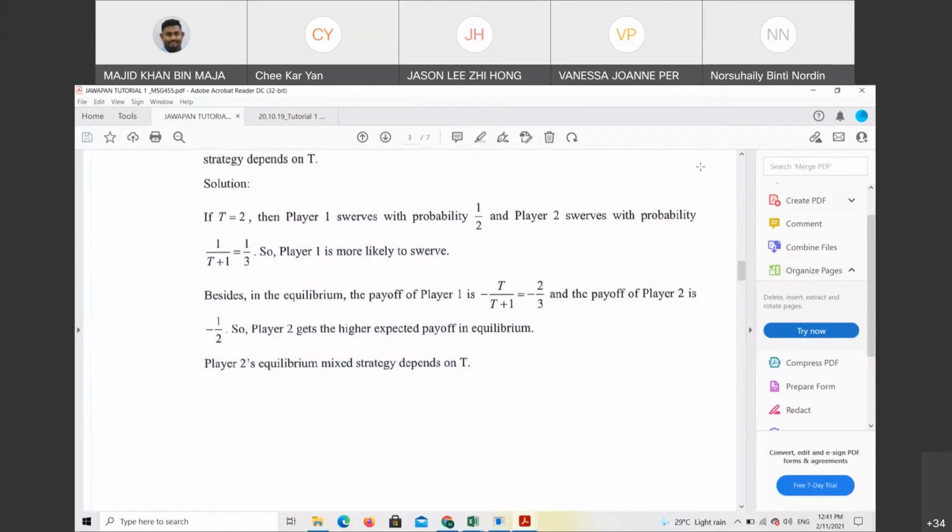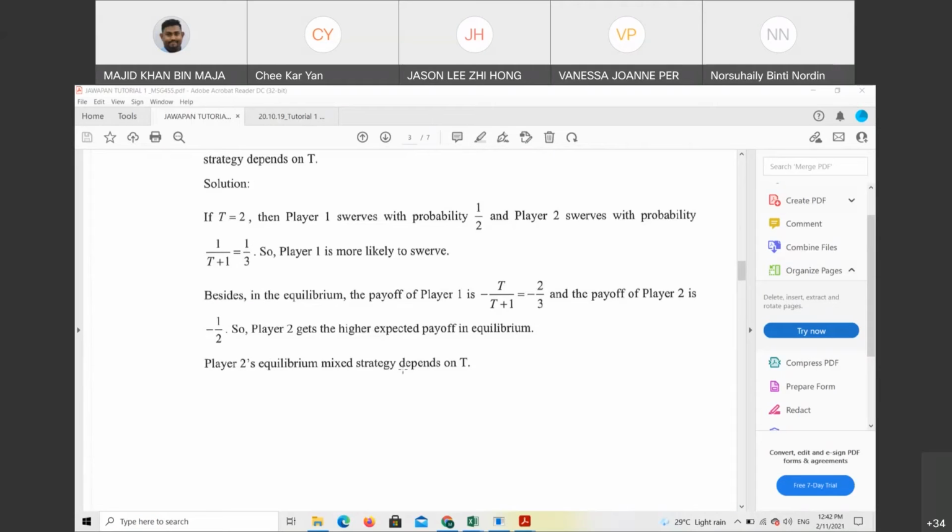Thank you, Vanessa. So the solution, if T equals 2: player 1 swerves with probability 1 over 2, and player 2 swerves with probability 1 over T plus 1, which equals 1 over 3. So player 1 is more likely to swerve, correct? Vanessa's answer is correct. Second, in the equilibrium, the payoff of player 1 is negative T over T plus 1, equals negative 2 over 3, and the expected payoff of player 2 is negative 1 over 2. So player 2 gets the higher expected payoff in the equilibrium.